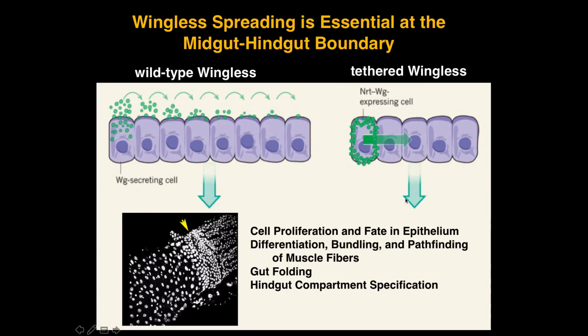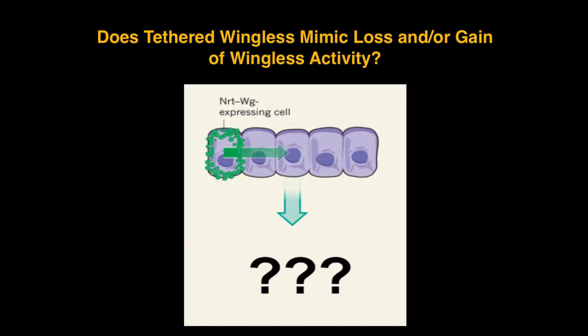So this is just a summary of this. We see defects in the epithelium in multiple processes, defects in the muscle, problems with gut folding, and problems in compartment specification when wingless is not allowed to be spread. So then we asked, because there's two effects with this tethered wingless. One is there's decreased signaling or decreased spreading in the cells away from the source, but there's also increased accumulation in the cells that make wingless. And we thought that maybe either one of these, gain of function or loss of function, or both, could be causing these phenotypes of tethering wingless.